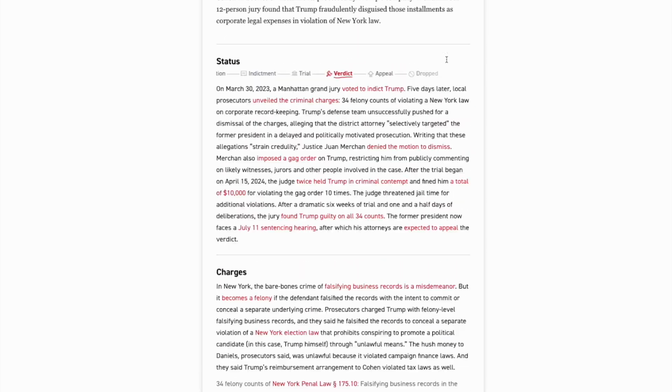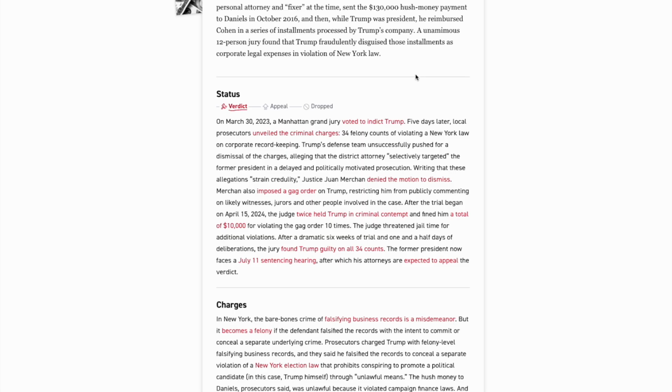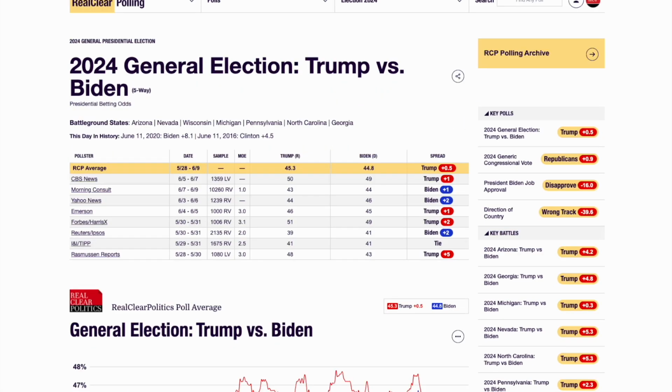You can definitely read more here on Politico's website, of course. They do a very good job of outlining everything. But now, going into the electoral ramifications of all this, I'm just going into Real Clear Politics polling.